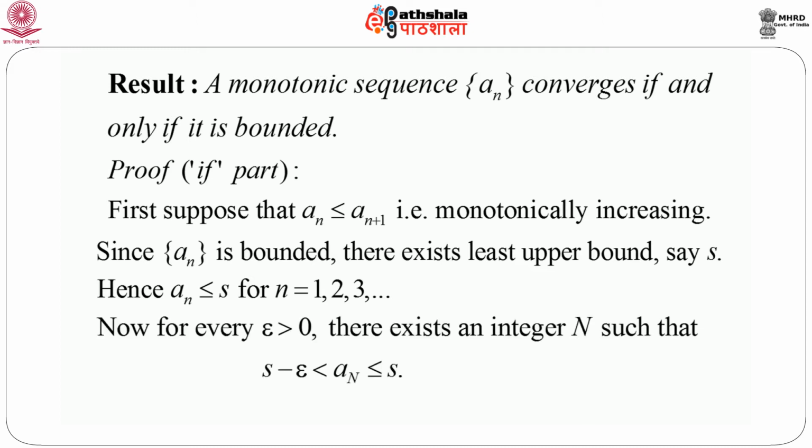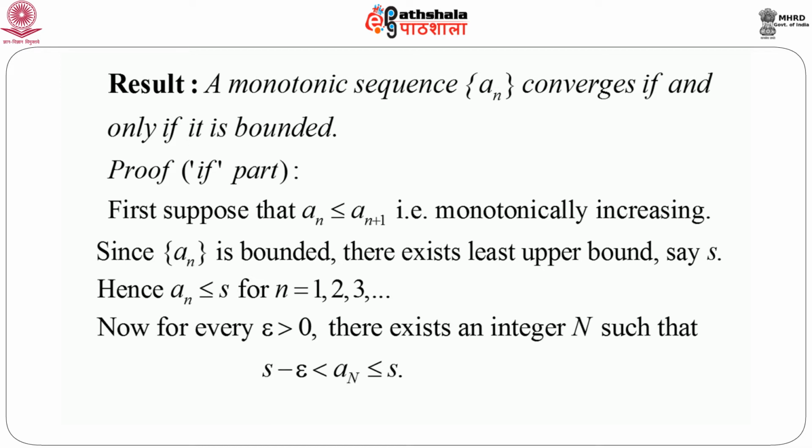Now, for every epsilon greater than 0, we can always find an integer capital N such that S minus epsilon is less than aN, which is less than or equal to S. That means we can find at least one integer capital N, for an arbitrary choice of epsilon, such that aN belongs to the interval S minus epsilon to S. Because the sequence is increasing, at some point it will exceed S minus epsilon for arbitrary epsilon.